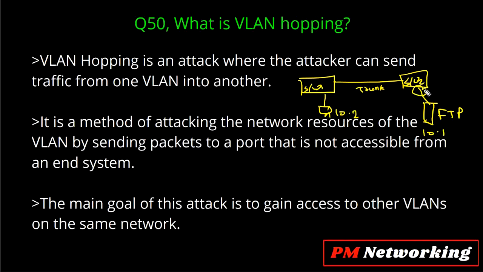Suppose this port is a member of VLAN 100. Suppose this port is a member of VLAN 100. Fine. And there will be one native VLAN as well. So the native VLAN is VLAN 1 by default. Native VLAN 1. One is your native VLAN.